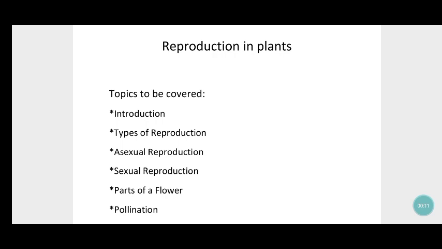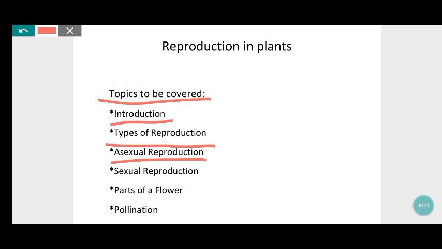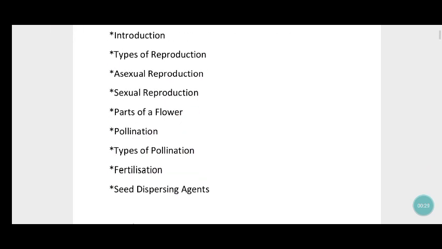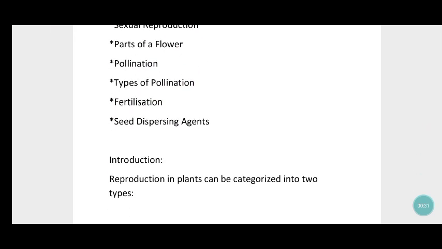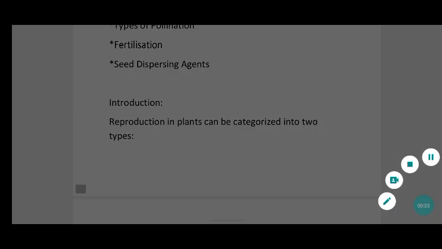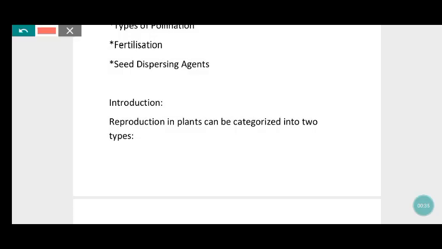So this video is about reproduction in plants. In reproduction in plants, the topics to be covered are introduction, types of reproduction, asexual reproduction, sexual reproduction, parts of flower, pollination and fertilization, and seed dispersing agents. First we'll see about the introduction.